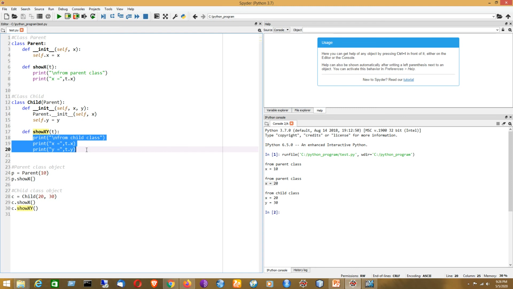Now for the last statement, show xy, that is the own method of the child class, so it will print from child class. In the earlier cases it was printing from parent class. Now it will show the value of x as well as the value of y. So I hope you have understood how to create a child class from an existing parent class, and how you can use the child class object to get the members of the parent class. That is the basic idea in object oriented programming, that is, the reusability of the code.